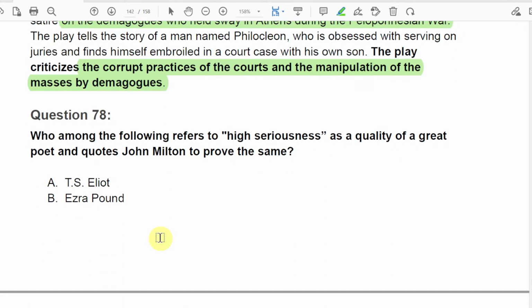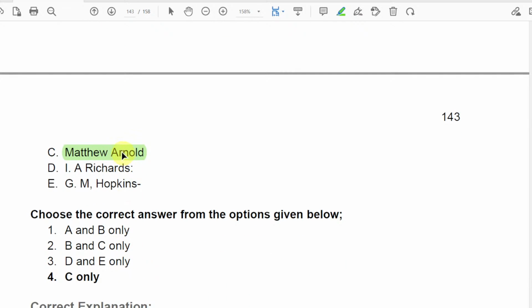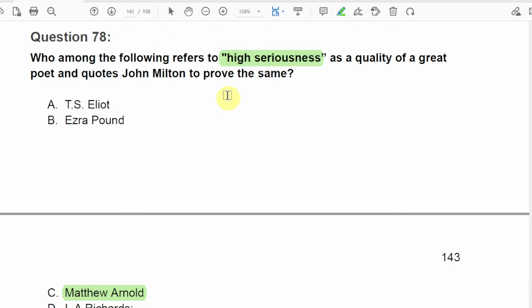Again, we have high seriousness. Remember, high seriousness is a phrase which talks about Matthew Arnold. So that is our keyword, right? Through one word you could just understand it is about Matthew Arnold, and we'll see what the answer is. Only C, because none of the others talk about seriousness, and it was only Matthew Arnold who talked about it. So I hope you got the point. Through one keyword you could answer easily, right, if you just know the term. And this was in Culture and Anarchy, I guess.